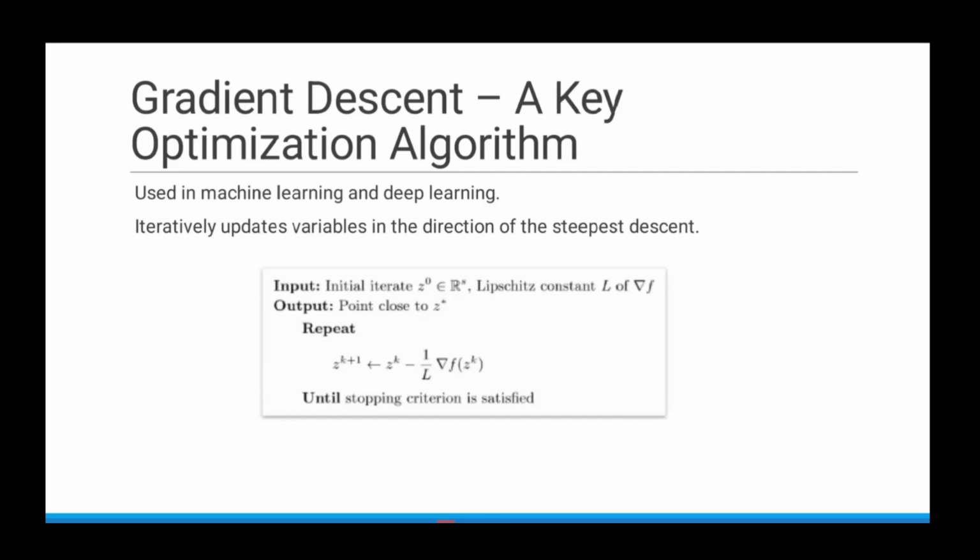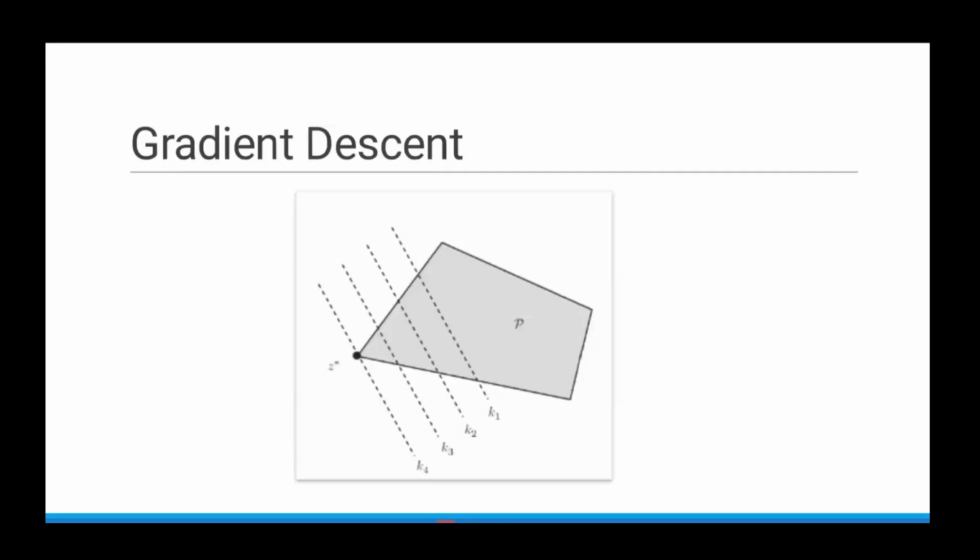So this will help us to understand the steepest descent method, the direction in which the cost is decreasing, the function value is decreasing. So we will update the control variable such that the cost is decreasing if it is a minimization problem. Here it is a graphical representation where P is the set of all possible values of z, and we try to substitute k1, k2, k3. We try to update the values of z in each iteration, and we will stop at some point where we have the minimum value of C.